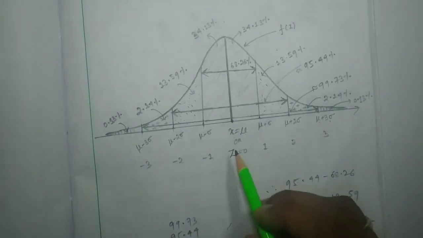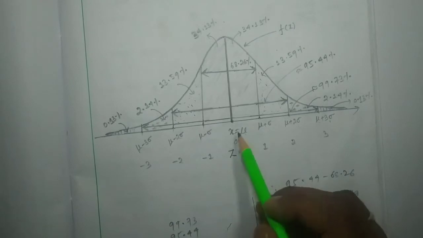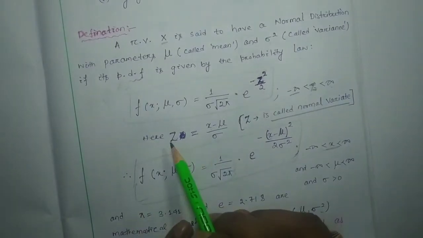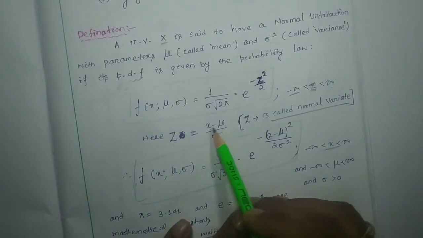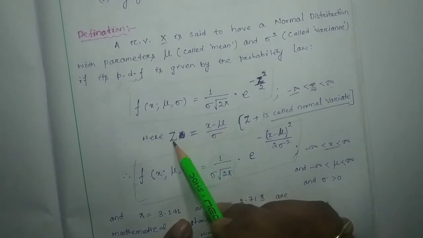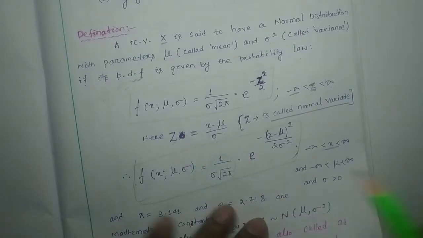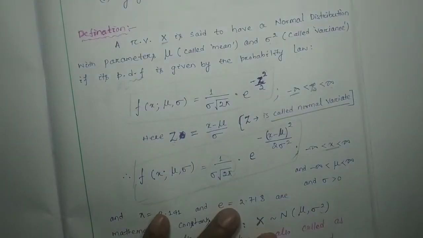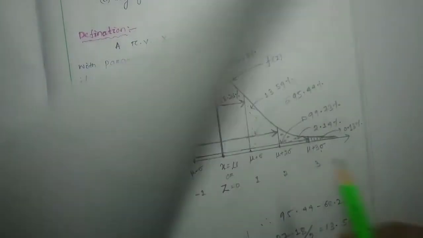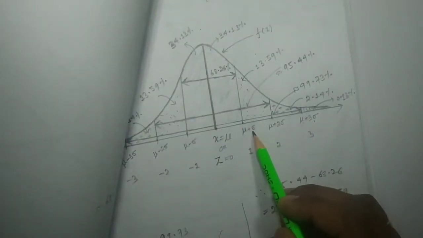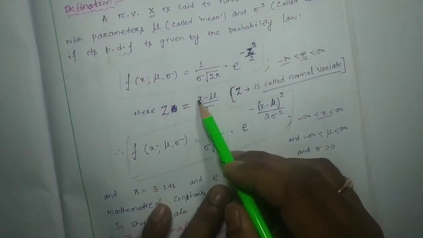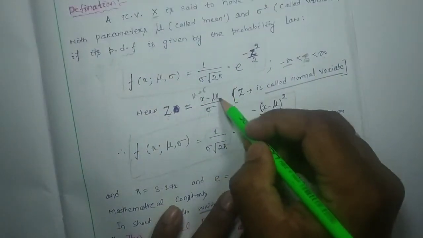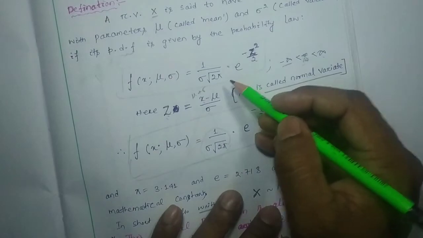If x is mu, then Z will be 0. Z will be 0 if x equal to mu. So for x equal to mu, Z equals 0, right? Then Z will vary. If we consider x equal to mu plus sigma and put it in, mu gets cancelled, and sigma and sigma get cancelled, we get the value 1.